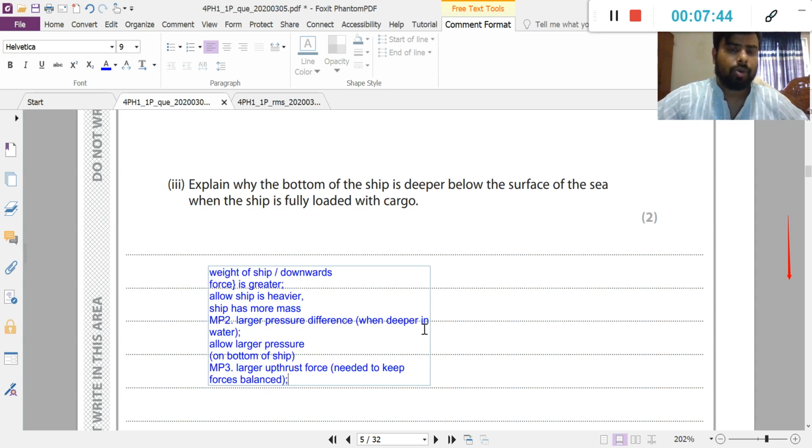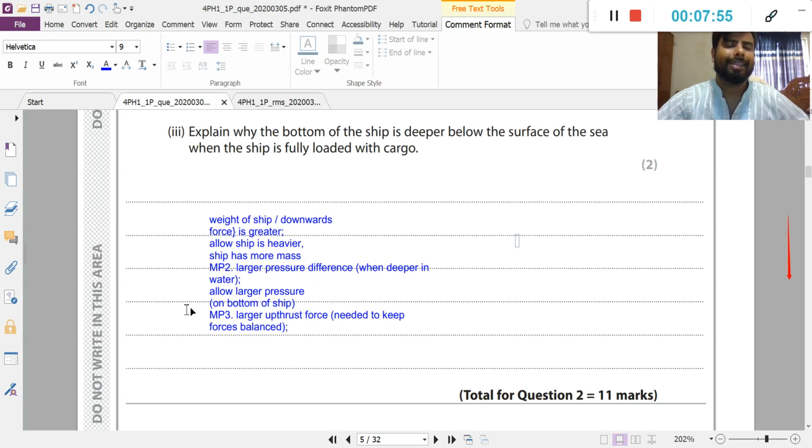Larger pressure difference when deeper in the water, allow larger pressure on the bottom of the ship. So this answer will be correct if you write these keywords.